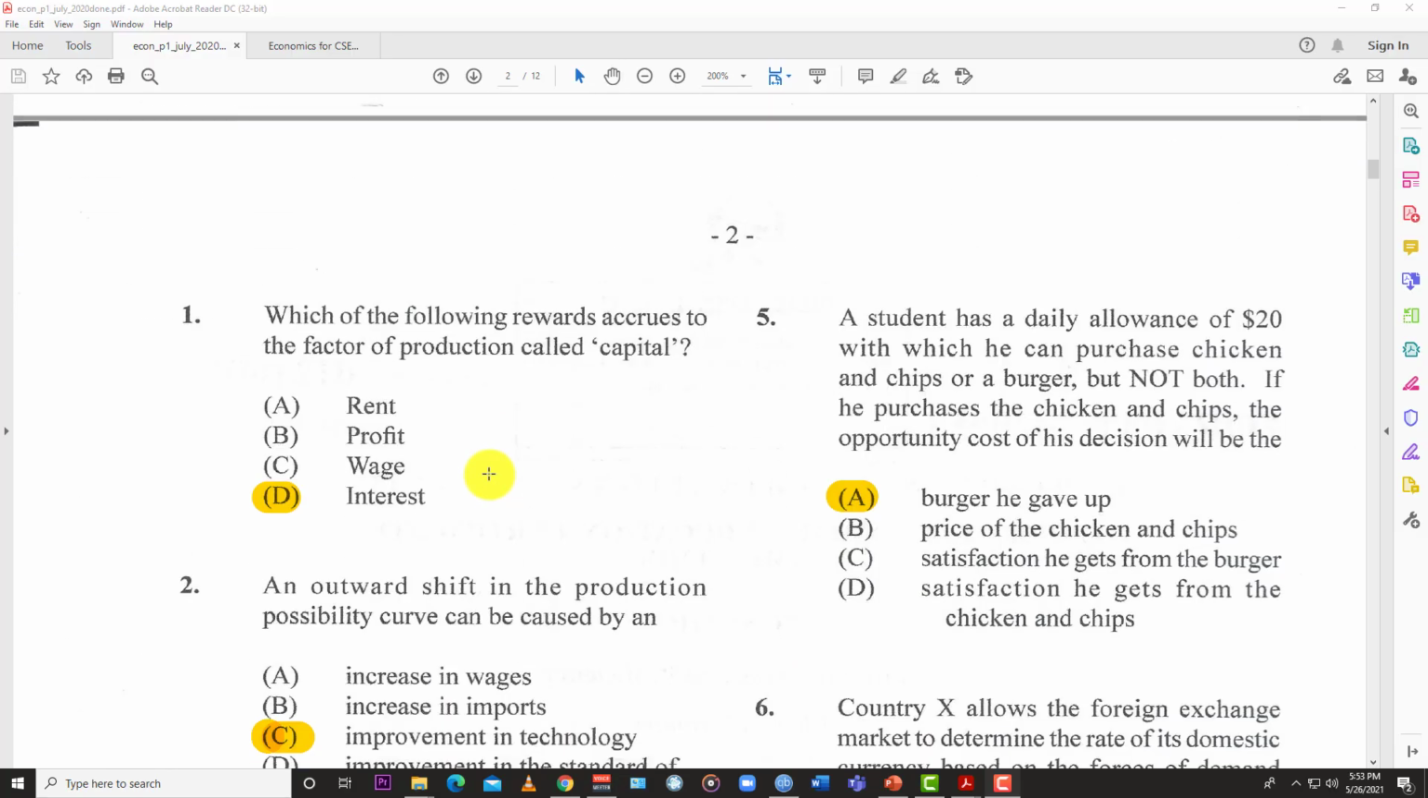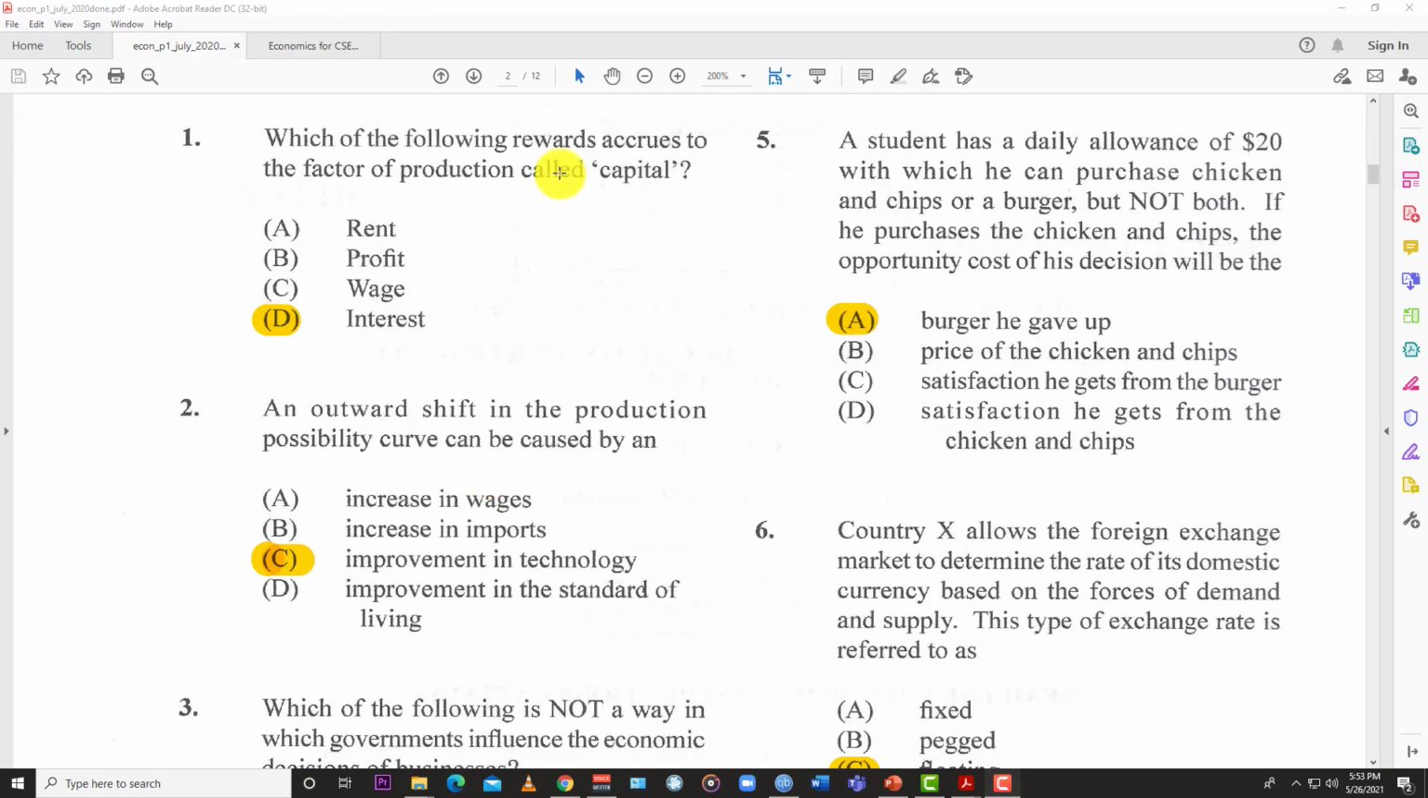So let's just jump in from number 1, of course. Which of the following rewards accrues to the factor of production called capital? And so we have rent, profit, wage, interest.